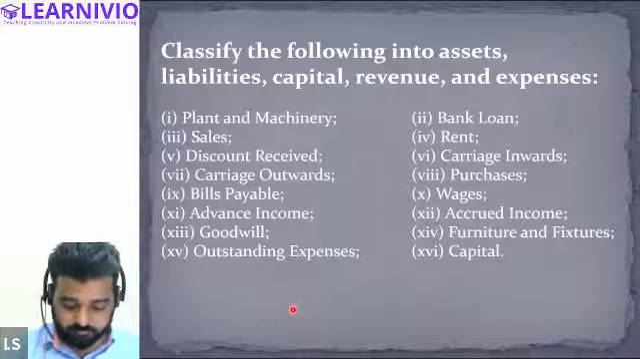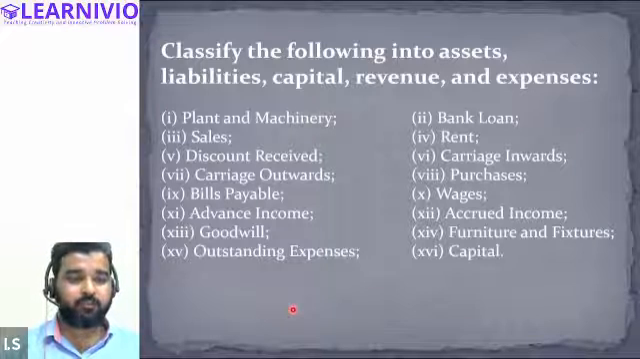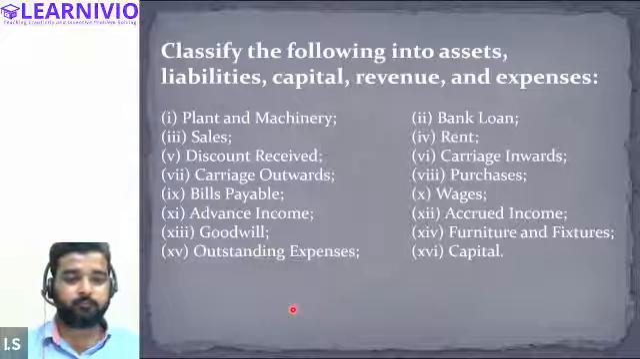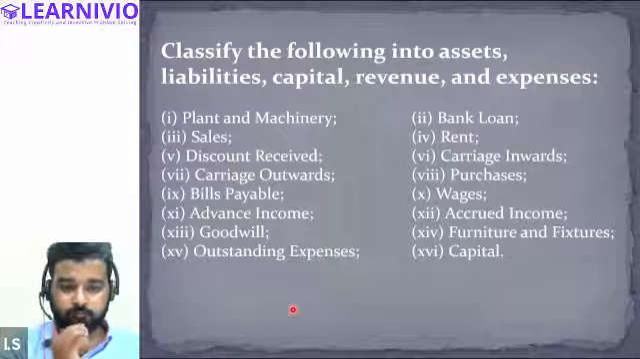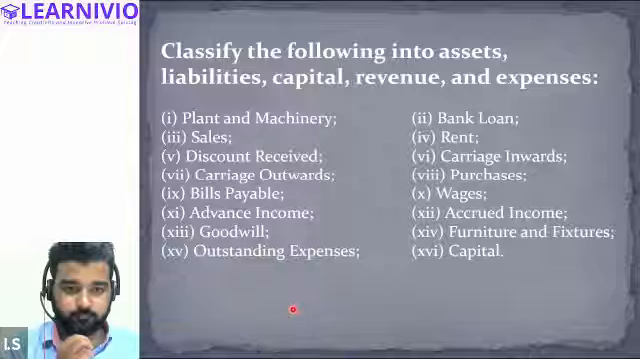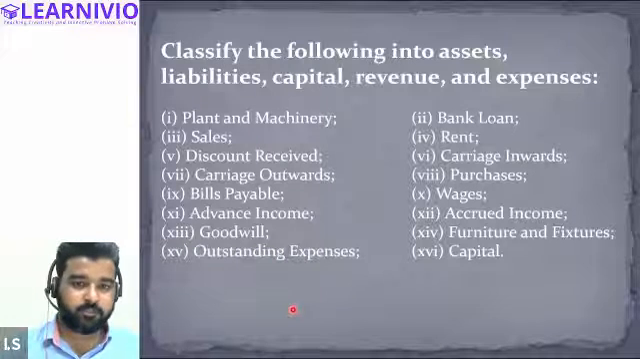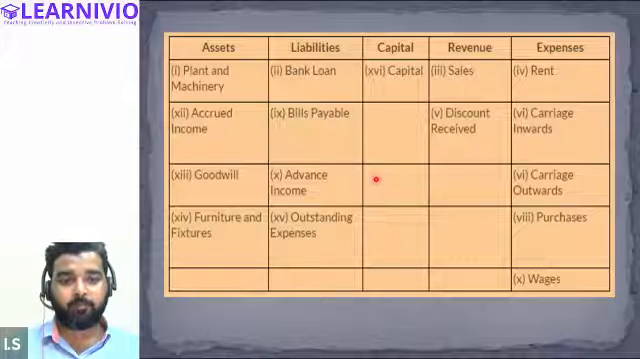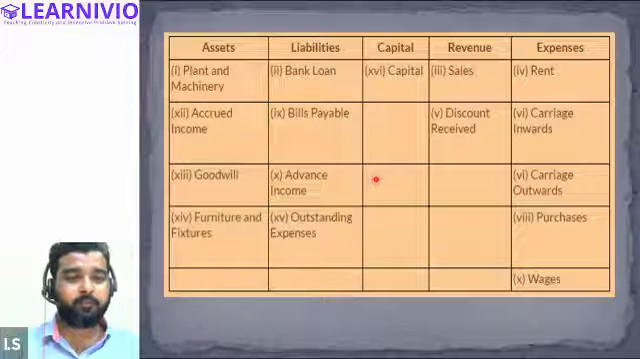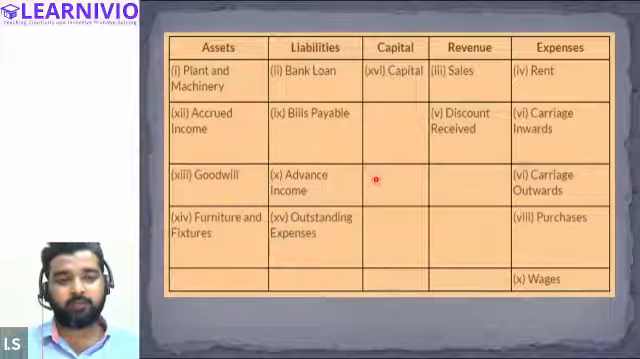Now, Peer, you tell me, what are the items under the heading of liability account? Sir, bank loan and bills payable. Correct. Bills payable, advance income, correct, outstanding expenses. Okay, so you have got only four: bank loan, bills payable, advance income, outstanding expenses. Correct, very good. Under the capital account, there will be only one item, capital.